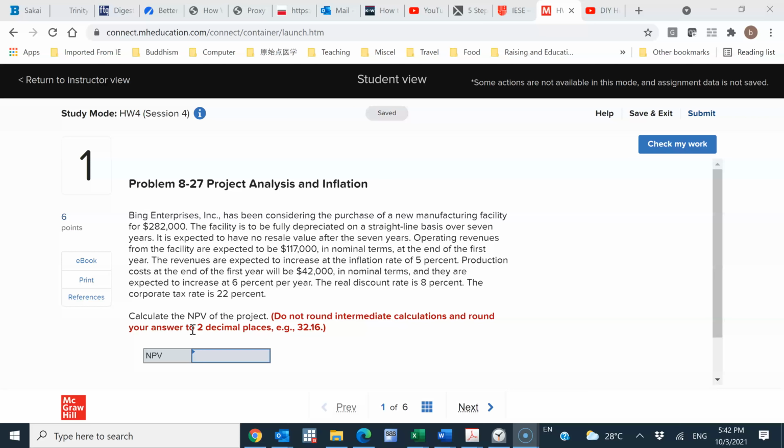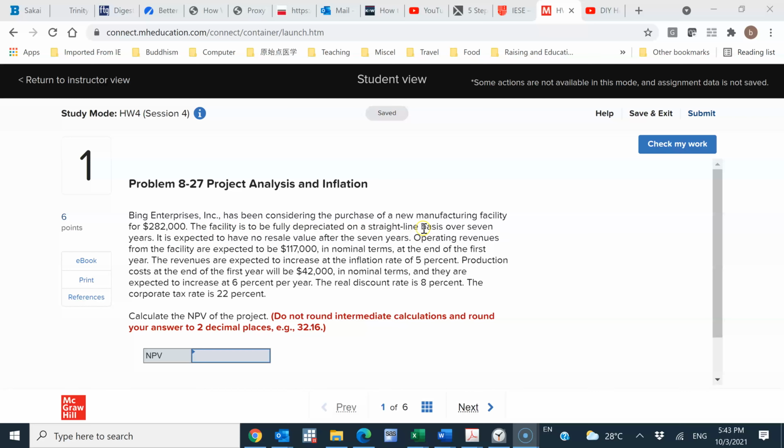So we should keep that rule in mind in working on this problem. Let me just briefly read the setup. I've been considering the purchase of a new manufacturing facility. So we know that this is a capital expenditure, right? The facility is to be fully depreciated on a straight line basis over 7 years.